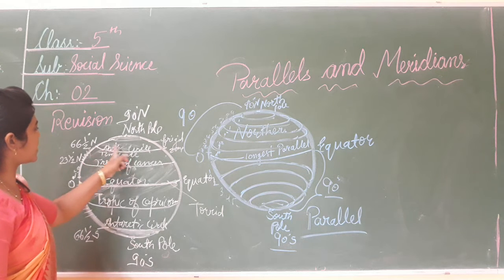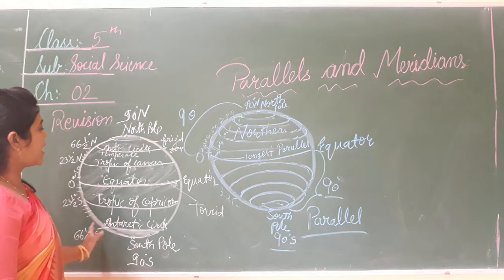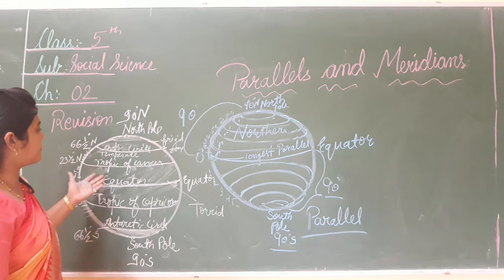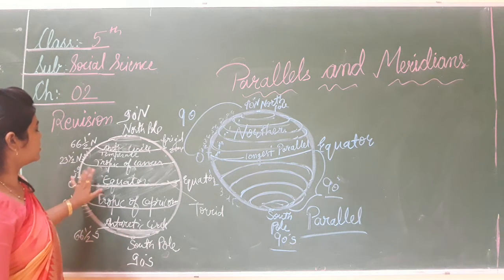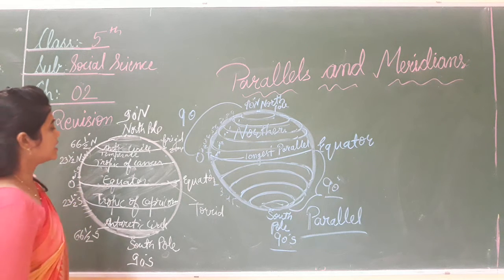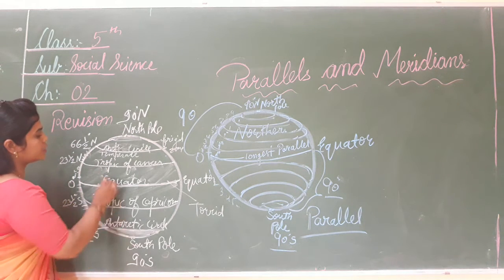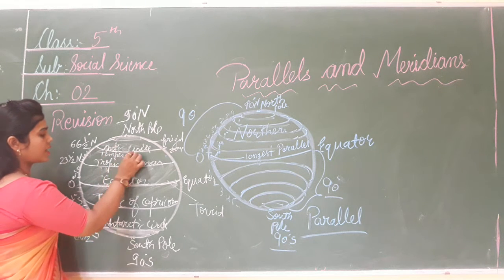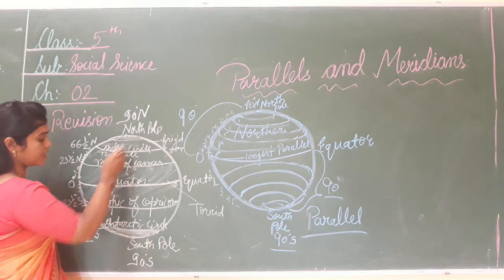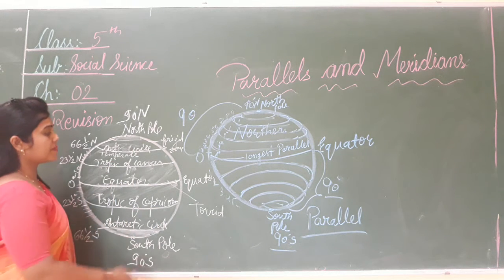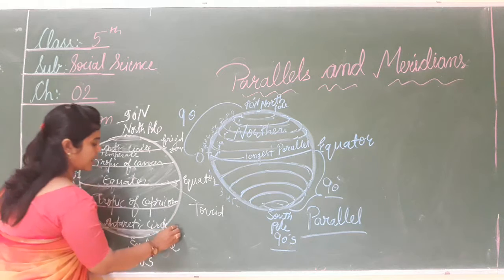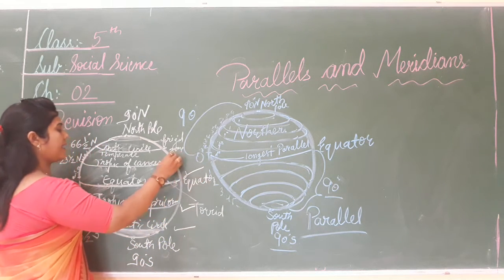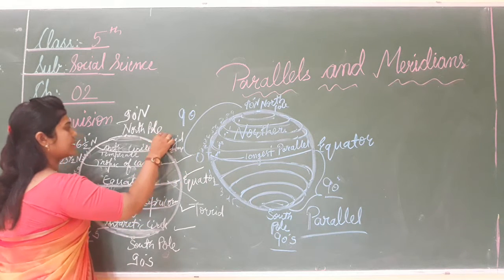Because this area is frozen, and we know about the climate, vegetation and temperature from the parallels. इन पैरेलल से हम ये क्या पता पड़ता है, ये जो जोन्स है, ये जो हमारी अर्थ 3 जोन्स में हो गई, और ये जो ट्रॉपिक ऑफ कैंसर, आर्कटिक सर्कल, ट्रॉपिक ऑफ कैप्रिकॉर्न, these are the important parallels. जैसे एंटार्क्टिक सर्कल, ट्रॉपिक ऑफ कैप्रिकॉर्न, this is the equator, and Tropic of Cancer and the Arctic Circle.